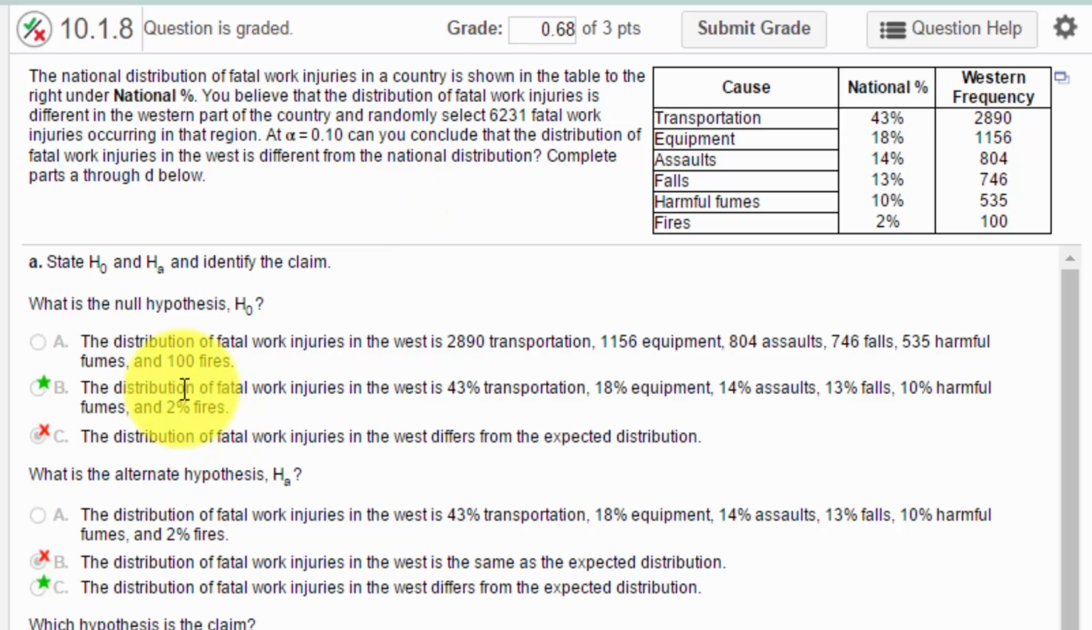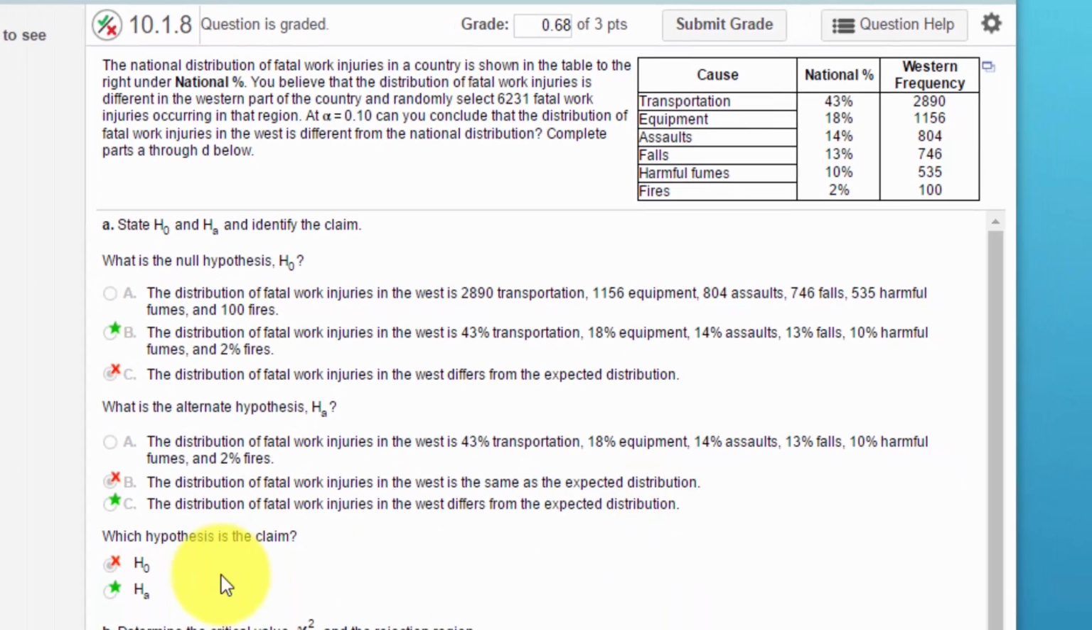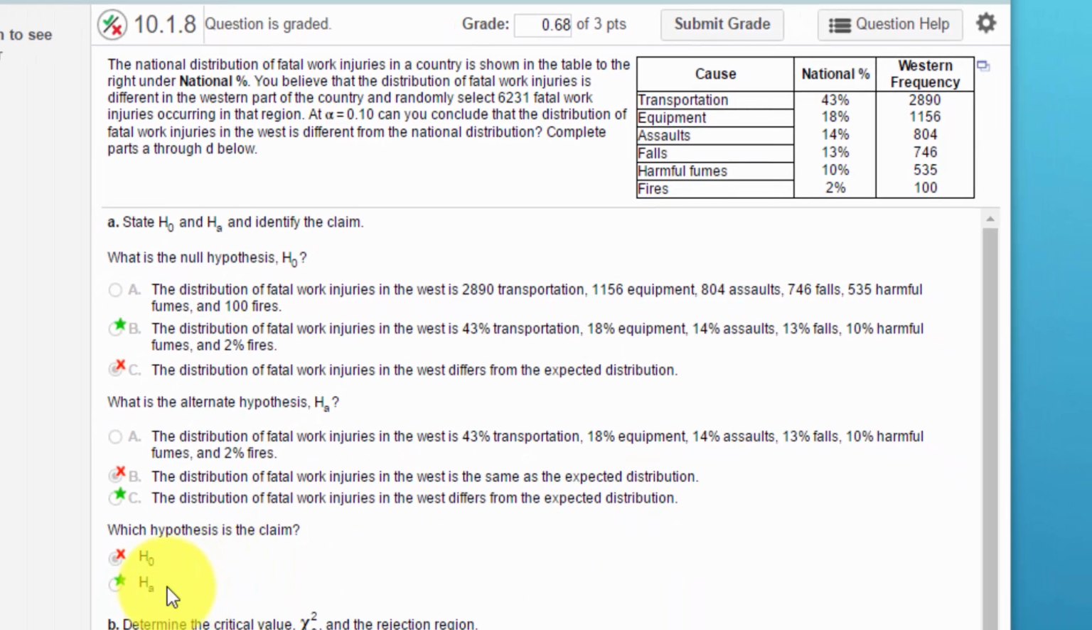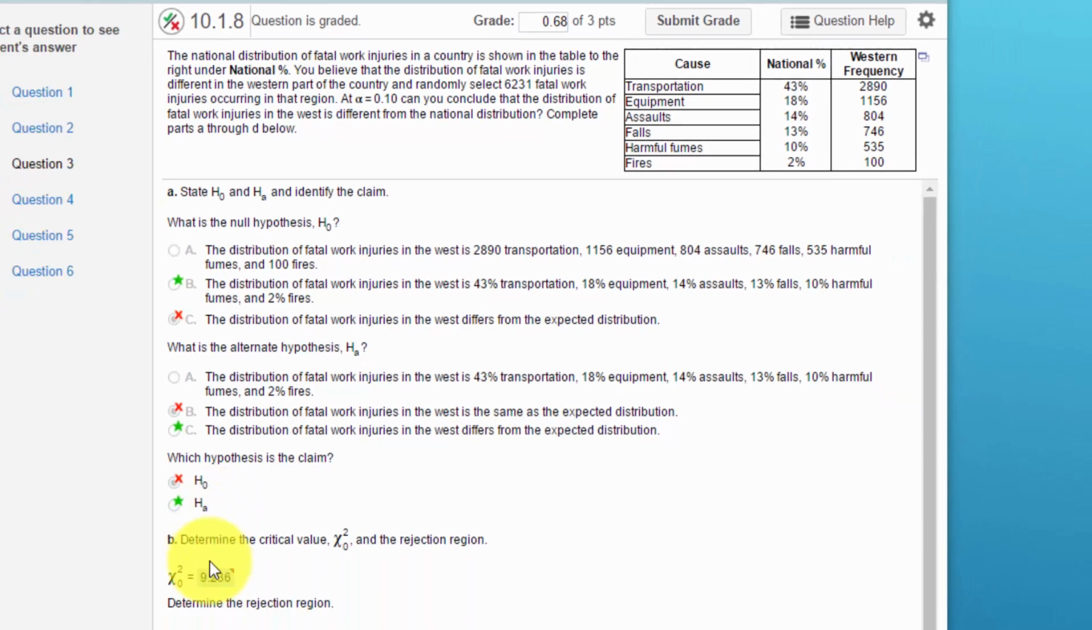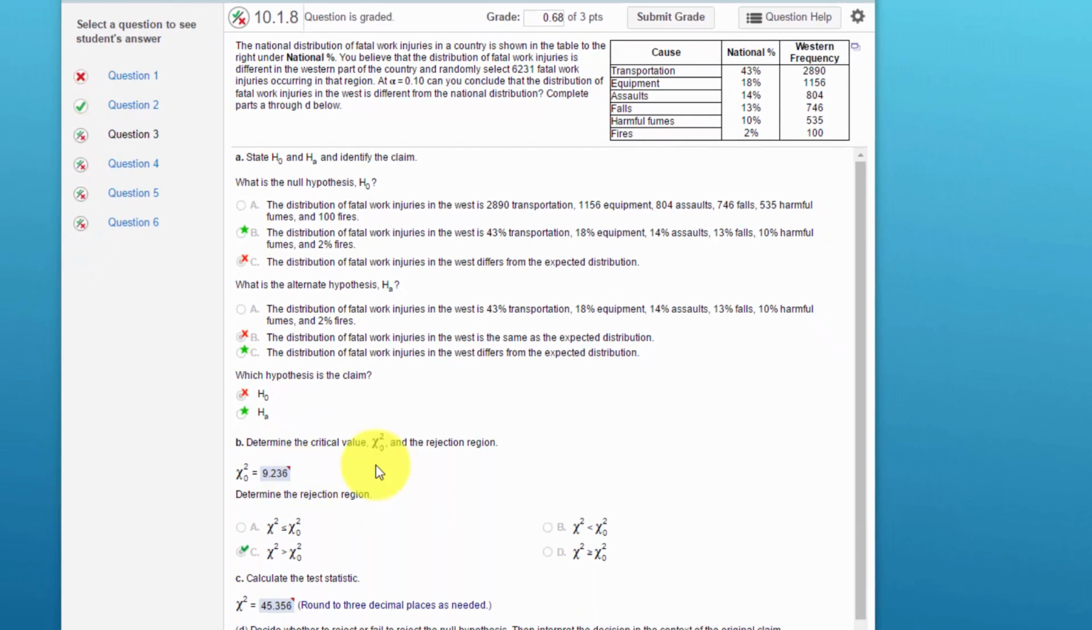We have to state the null. The null is always that the distribution is the same in the West as it is in the rest of the country. And so we would write out these percentages that 43% transportation, 18%, and so on. That would be the null. The alternative is that the distribution in the West differs from the expected distribution, and in this case, the claim is the alternative. We need to get the critical value, and we'll do that.